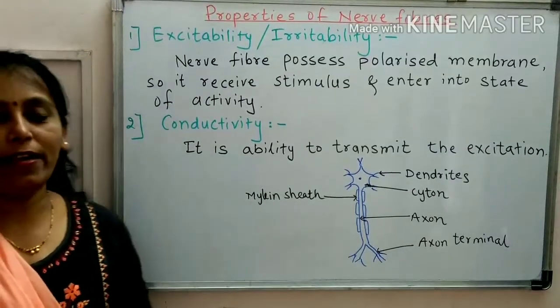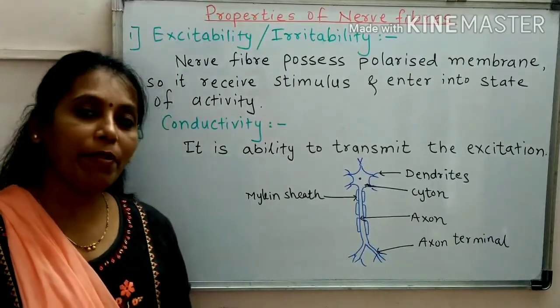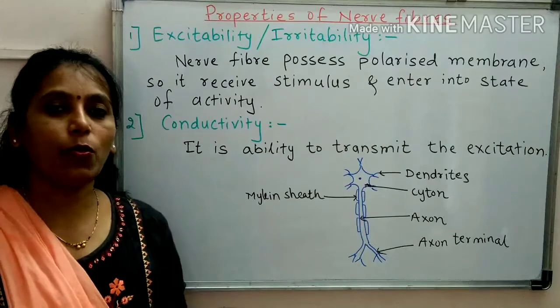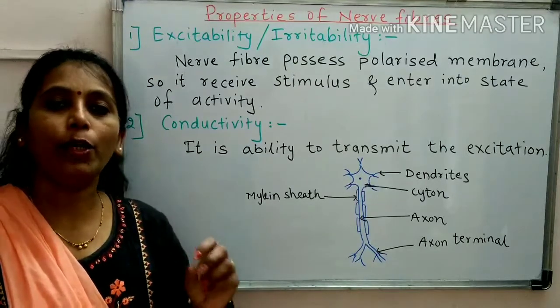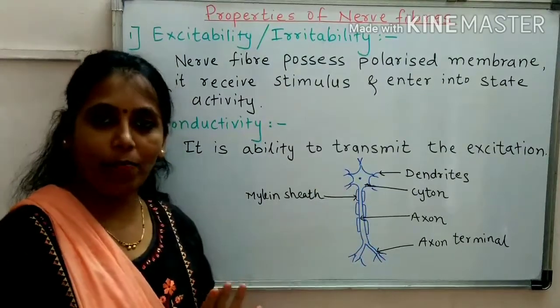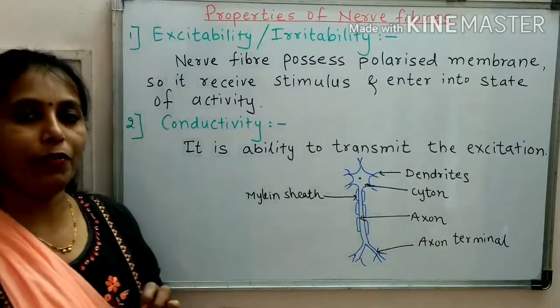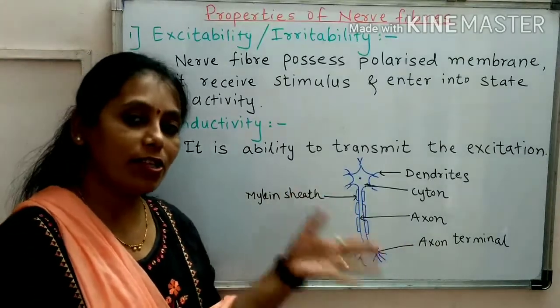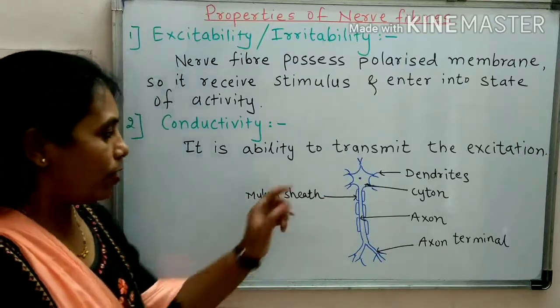We are going to study properties of nerve fibers. But before that, we must know the basic structure of the neuron or the nerve cell. This is the small diagram of a neuron or nerve cell. It consists of two parts. This structure of neuron we have already studied. I'll just explain in short.